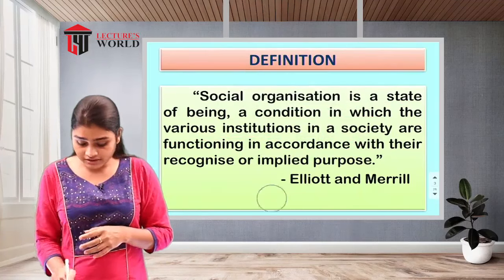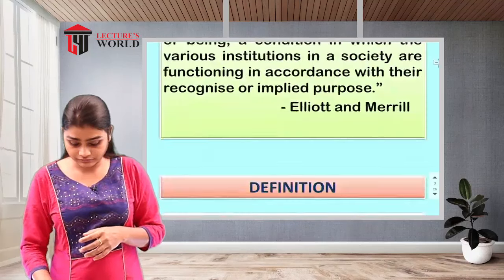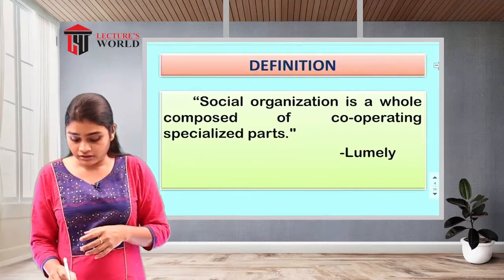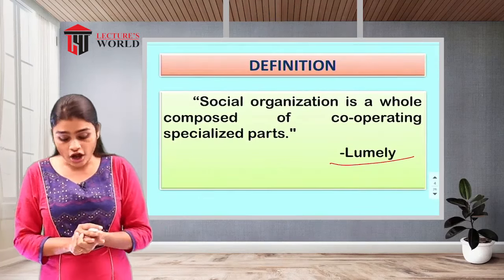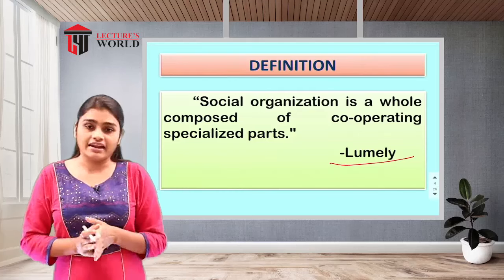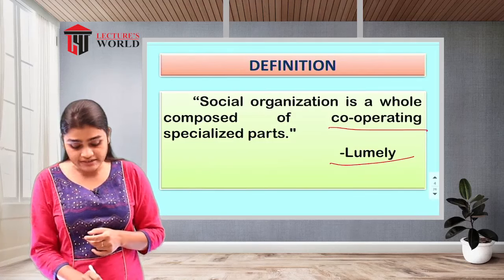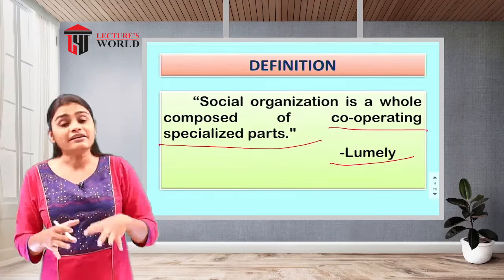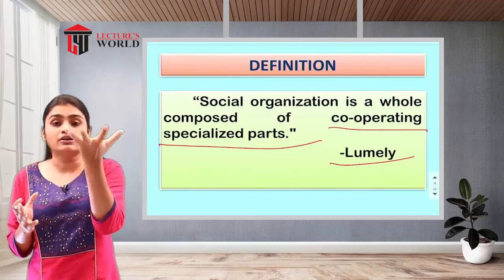Then there is another definition of social organization, which we have taken here, given by Lumley. According to Lumley, social organization is a whole composed of cooperating specialized parts. That means we are considering social organization as a whole.